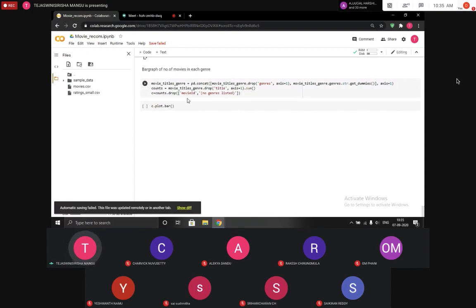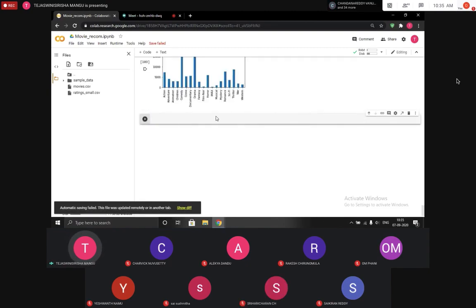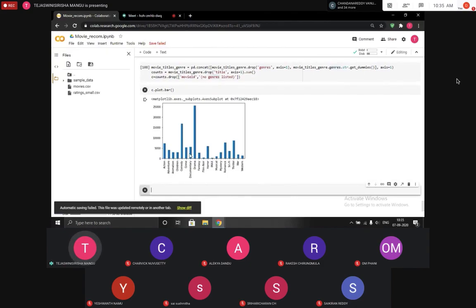And then we are concatenating these dummies to each movie. We don't need genres anymore. So the next thing that we are doing is dropping the title. The title is also not required, because of the graph we are going to plot. And then we are dropping movie ID, and in case there are movies where there is no genre listed, we are going to remove those also. So after doing that, we are using c.plot.bar in order to get our bar plot.